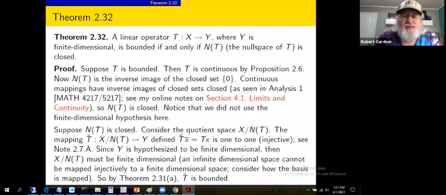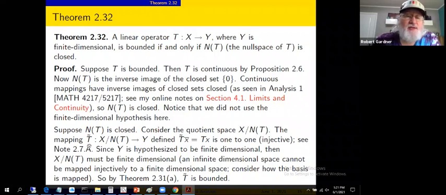We'd have to map the basis of one to one on the basis of the other. That couldn't be done if we had an infinite dimensional quotient space mapped to a finite dimensional space Y. So it must be that X mod N of T, that the quotient space, is finite dimensional.